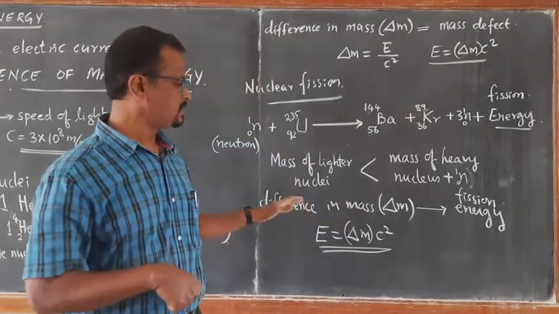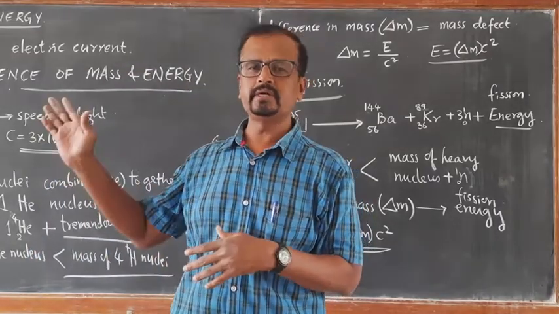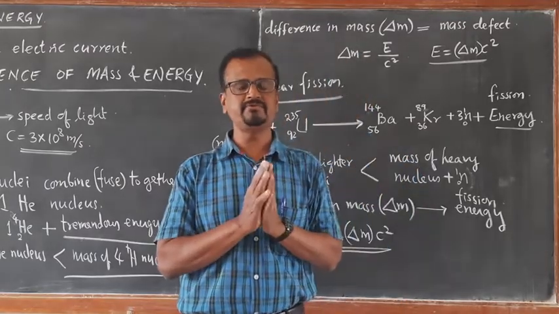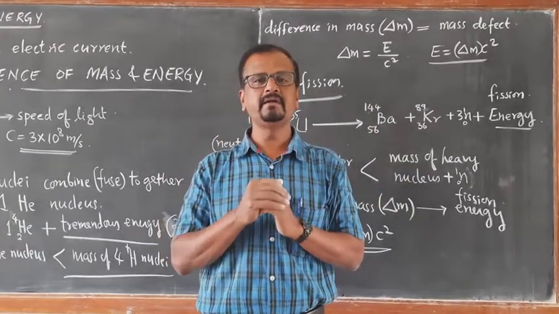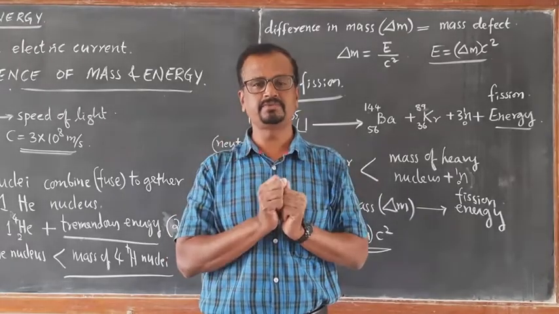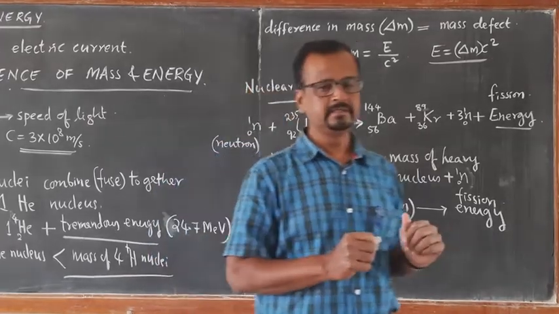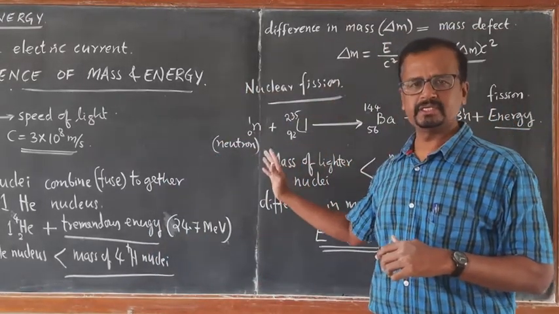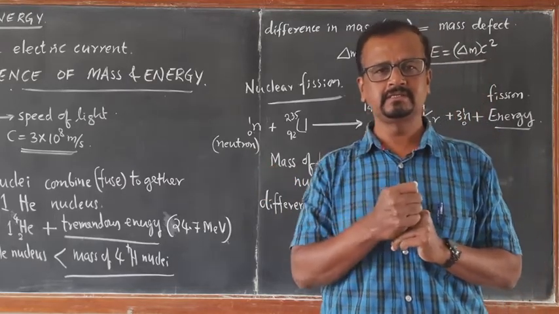These reactions are a manifestation of the equivalence of mass and energy, as stated by Albert Einstein, E equals mc square. Okay, I think you got it very clearly. We are going to learn in detail again in chemistry as well as in physics. In physics we are learning in 12th class.